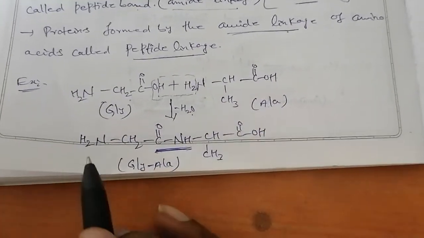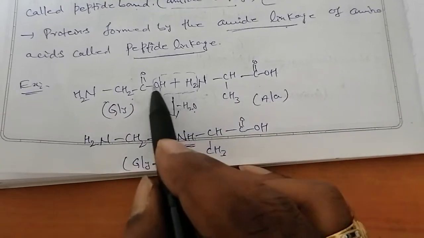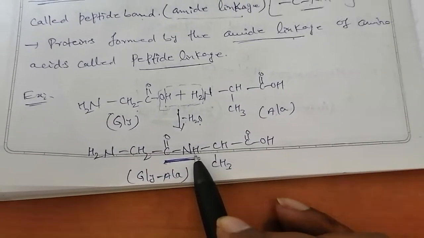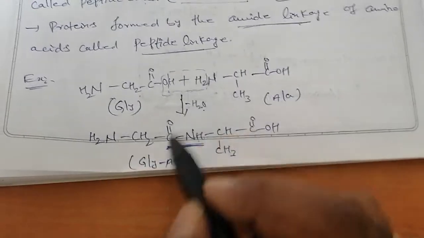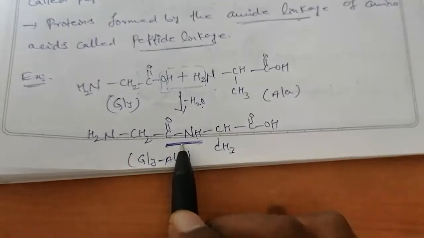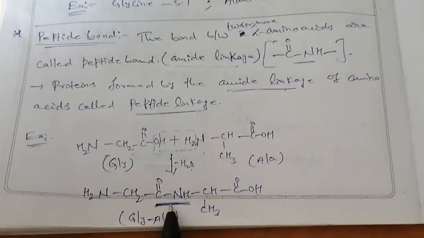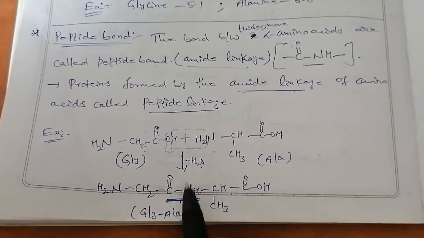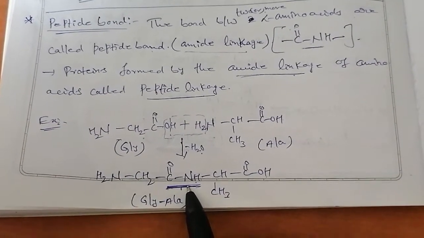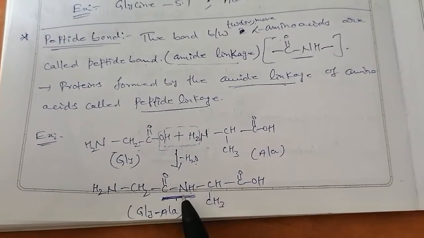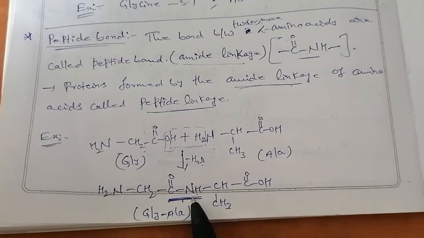Then there is a formation of NH2CH2, C double bond O, directly attached to NH, then CHCH3COOH. This newly formed C double bond O NH linkage is called a peptide bond or amide linkage. C double bond O NH is called an amide, so it is called amide linkage or peptide bond.